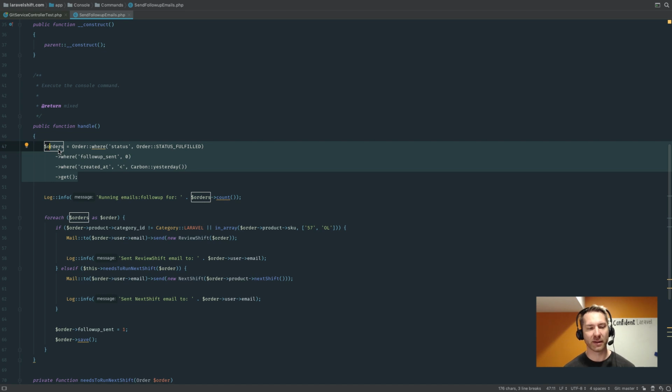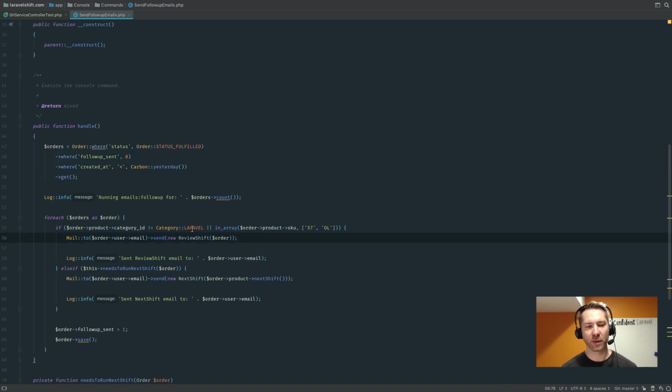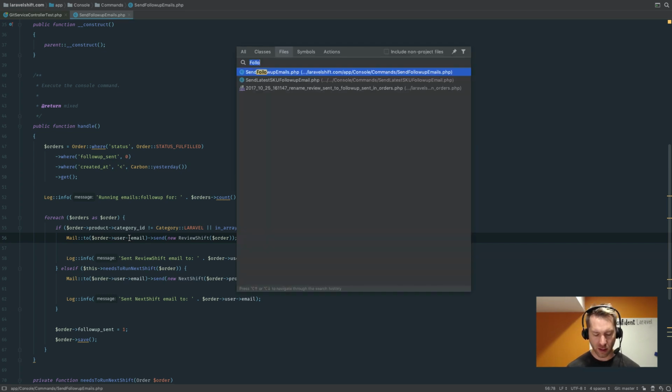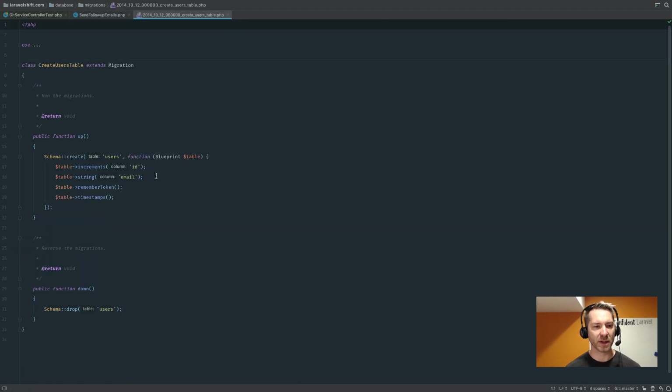And then I fixed this person's email because they had not been able to sign into Shift. It was causing other issues in the application because the application assumed that you would never have a null email. In fact, if we look at the create users table, it doesn't allow null. It's not a nullable field.